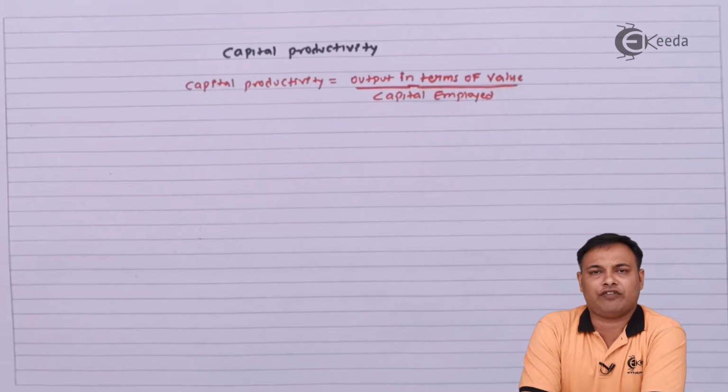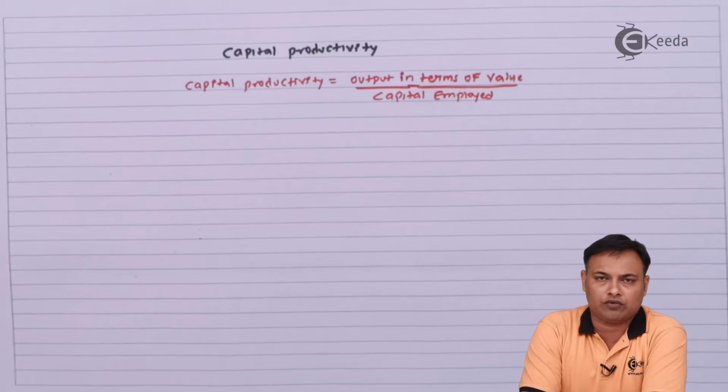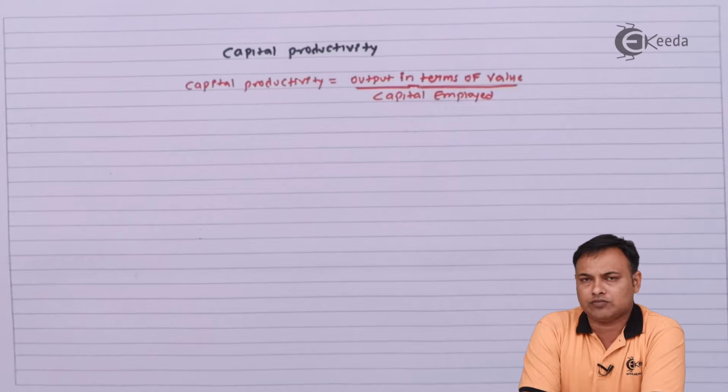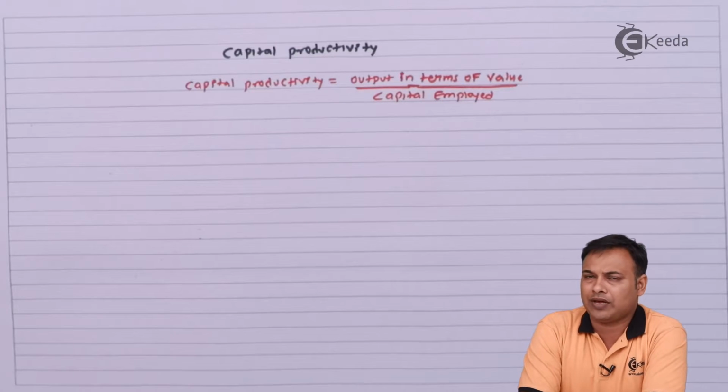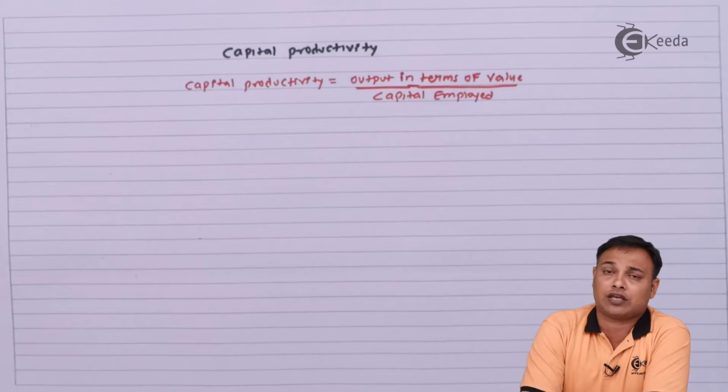So one easy way to compare the productivity of two different firms in terms of capital will be to compare how much is the sales generated in terms of goods or services divided by the capital employed.